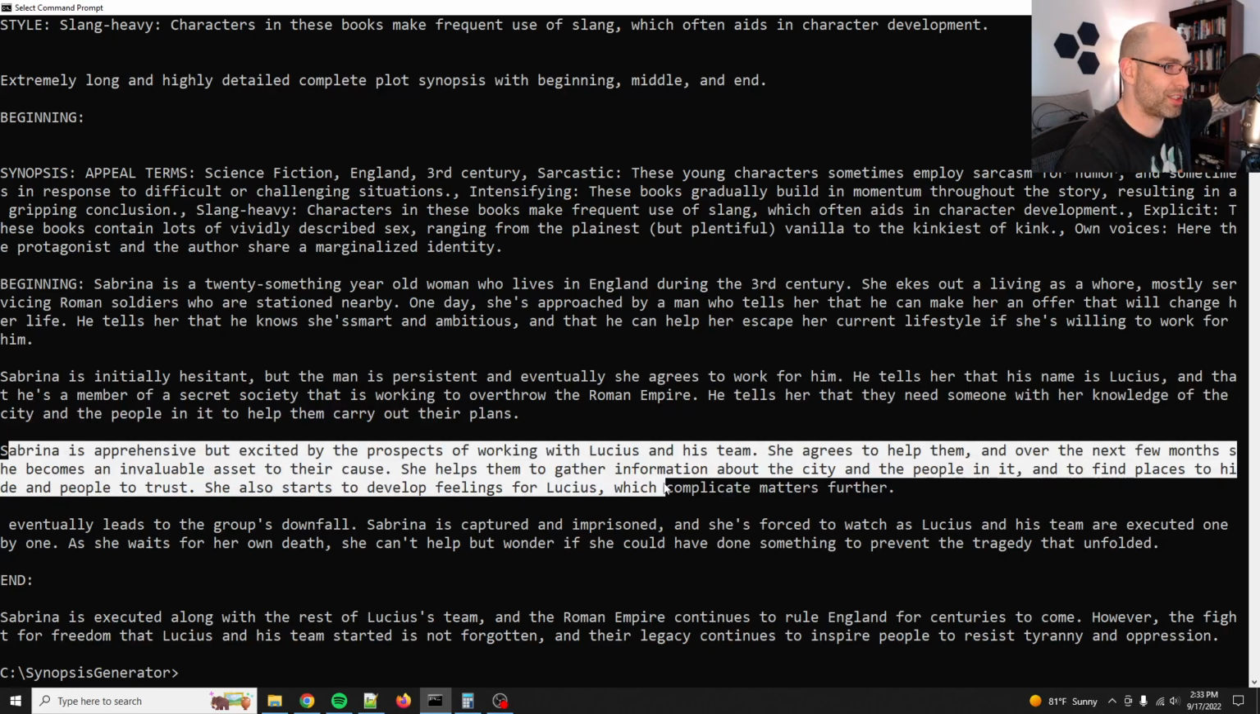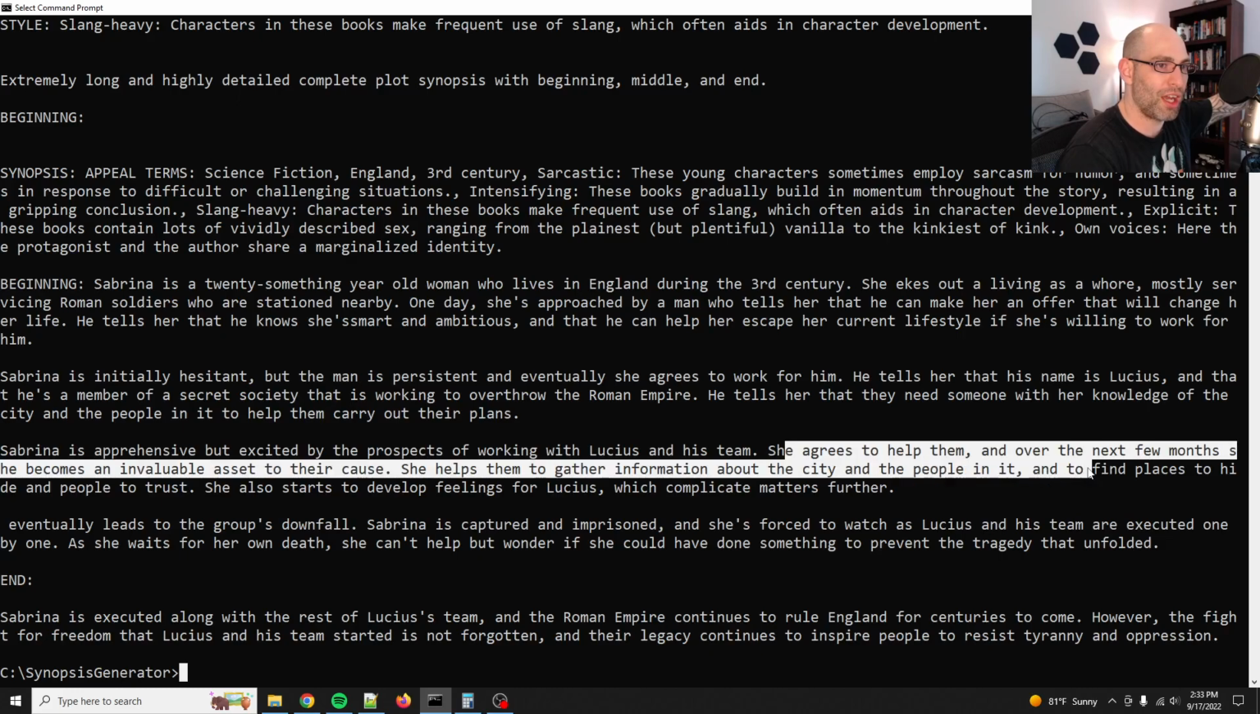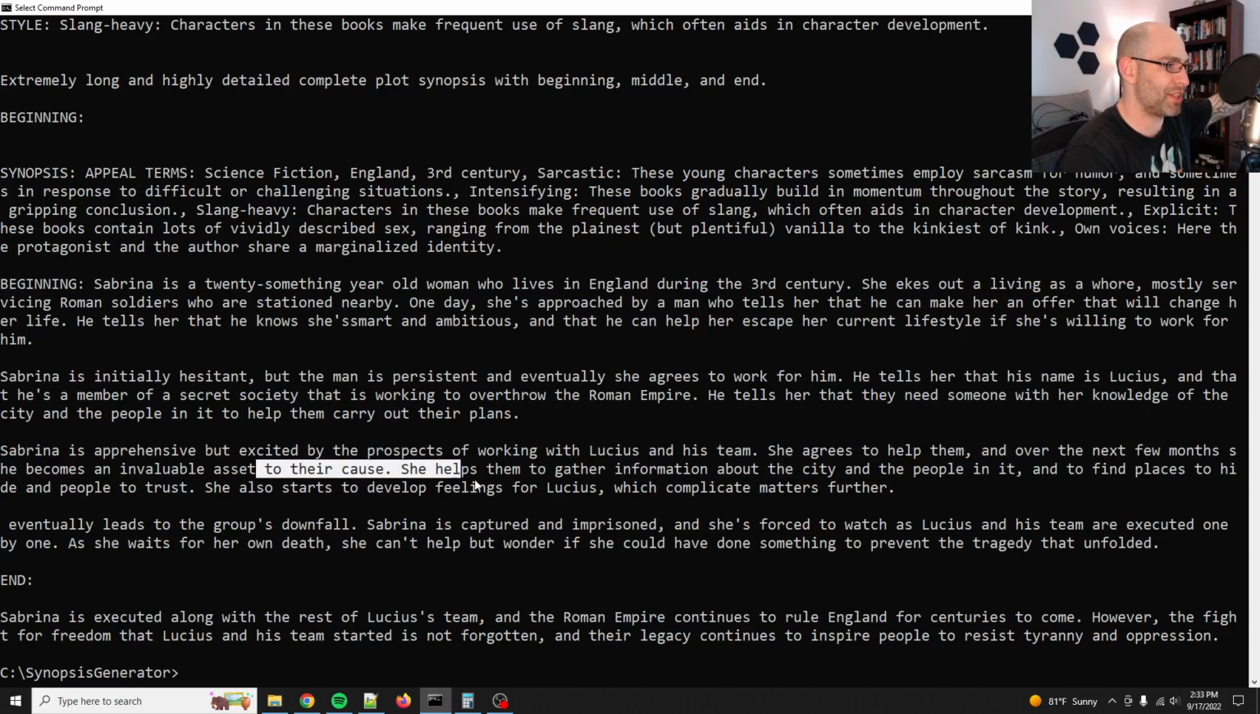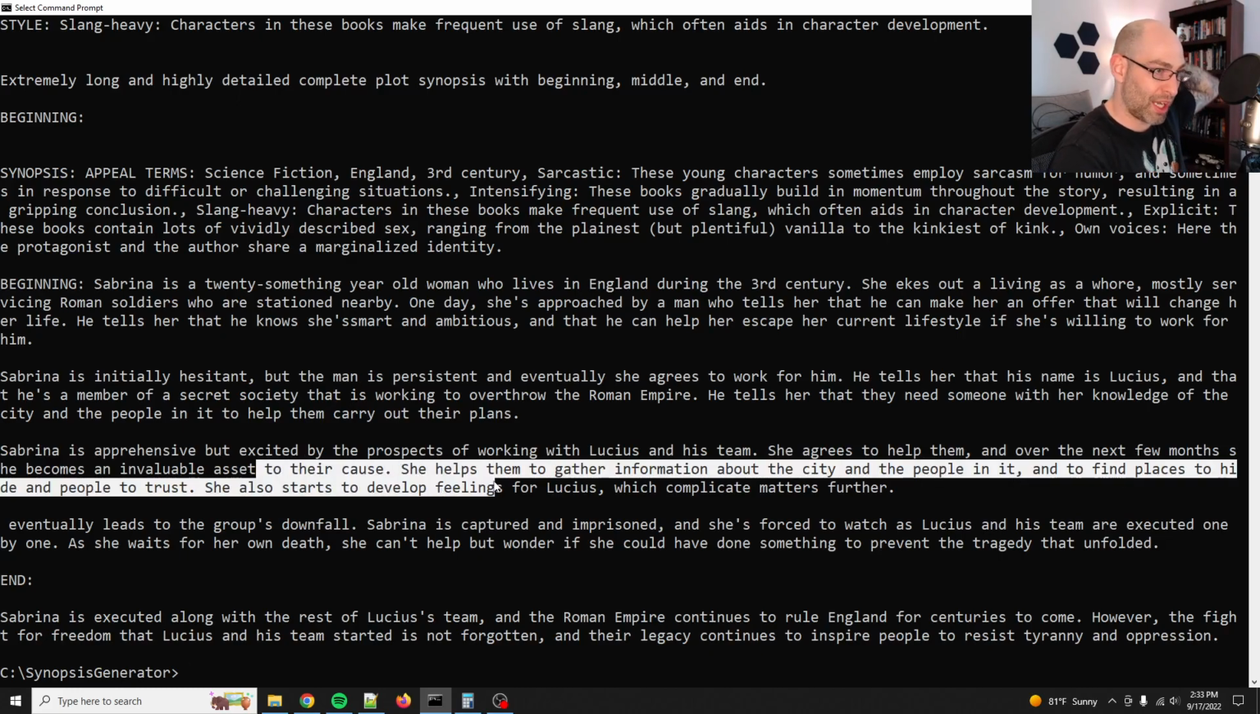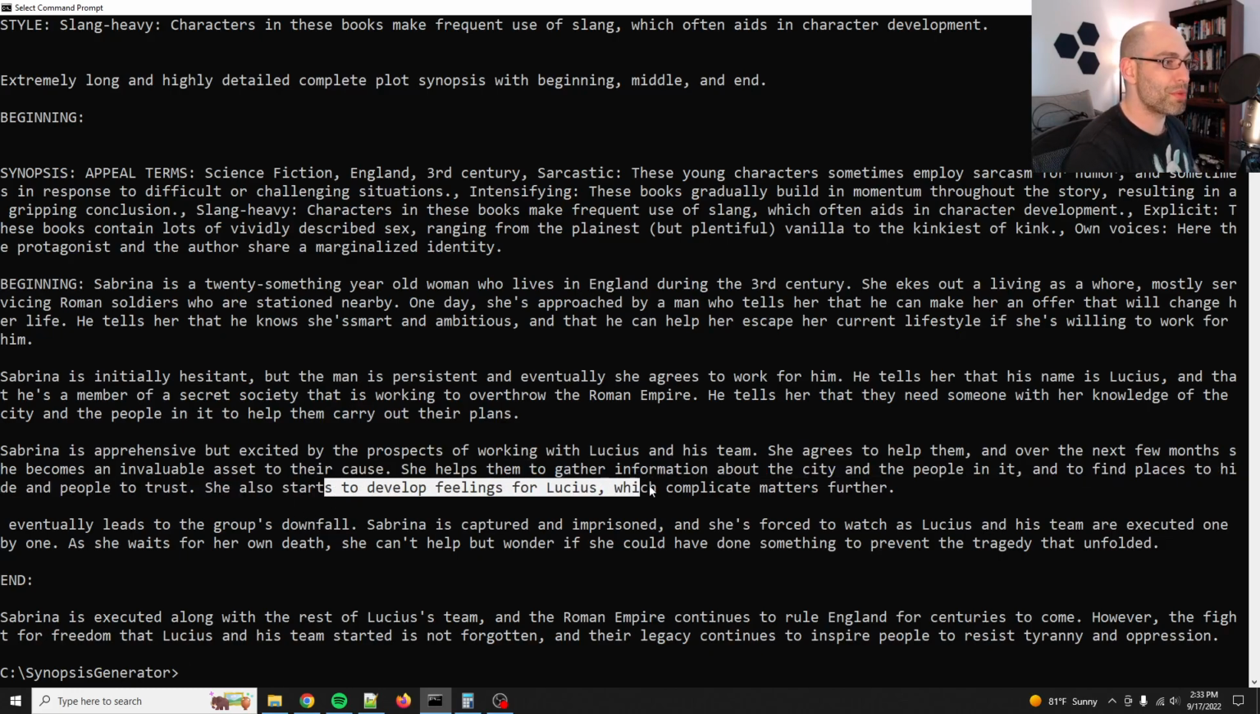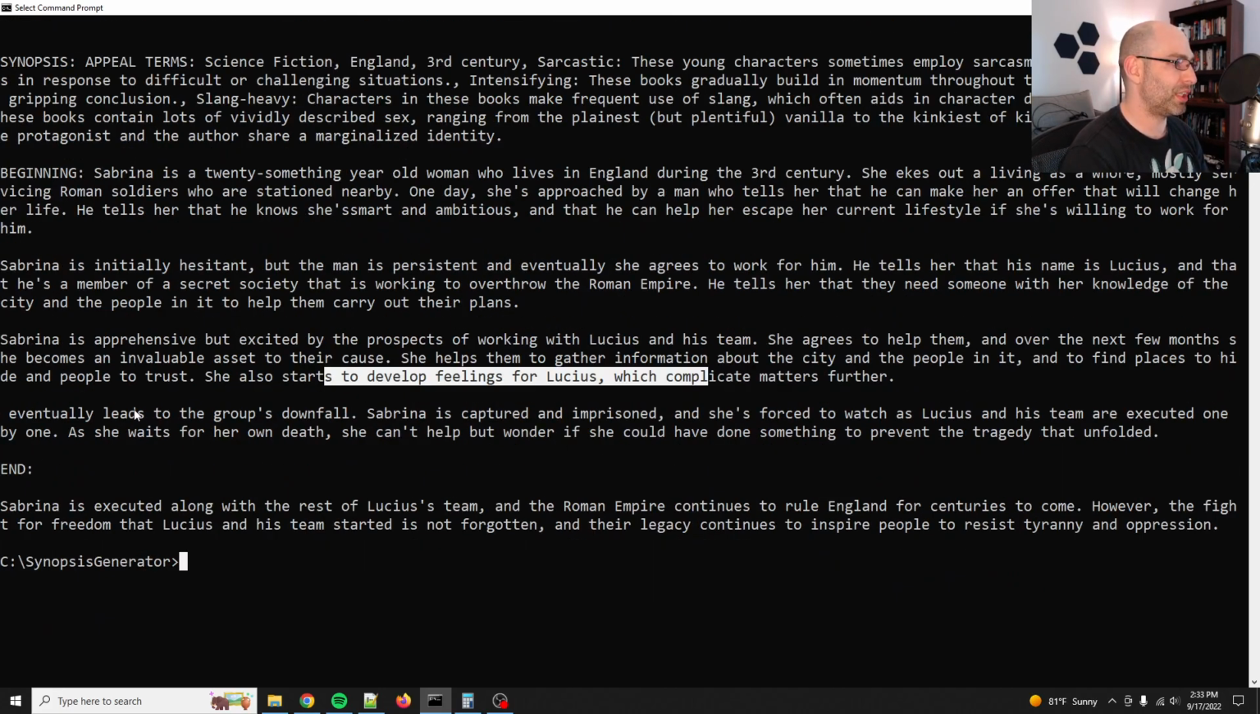Sabrina is apprehensive but excited. She agrees to help him and over the next few months becomes an invaluable asset to their cause. She helps them to gather information about the city and the people in it and who to trust. She develops feelings for Lucius, which complicates matters. That's where it gets spicy. Eventually leads to the group's downfall.